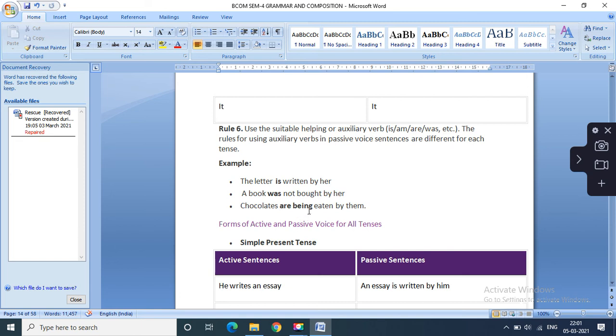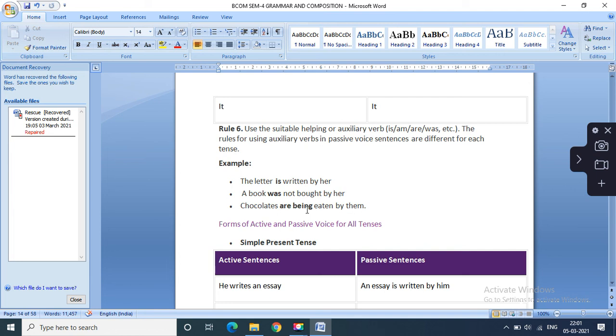Now girls, I think we have almost 50% covered of the active passive structure. We have discussed the basic rules, when to convert from active to passive, and the meanings of active and passive.